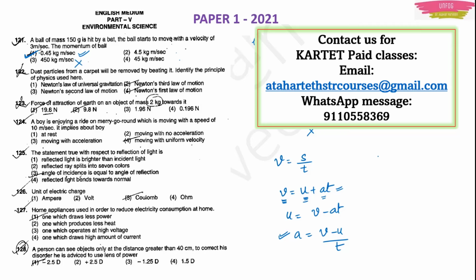What are the other types of questions which may be asked? They can ask you the kinetic energy of the body. They may give you mass and velocity, and they may ask you to find the kinetic energy of the body. This will be equal to half into mv square. M is the mass of the body, v is the velocity of the body. You have to use this formula, but then again you have to consider the dimensions.